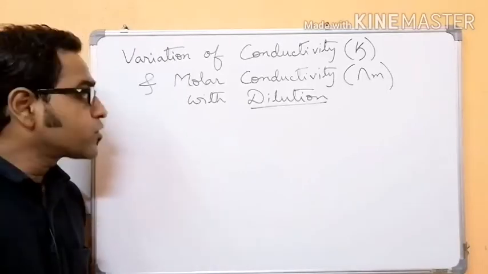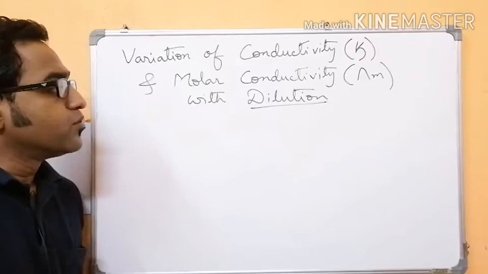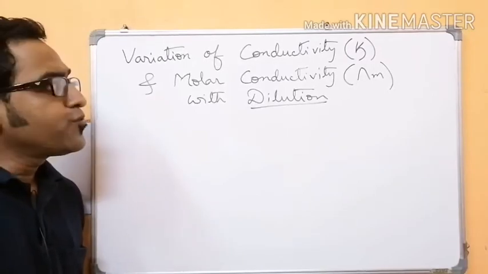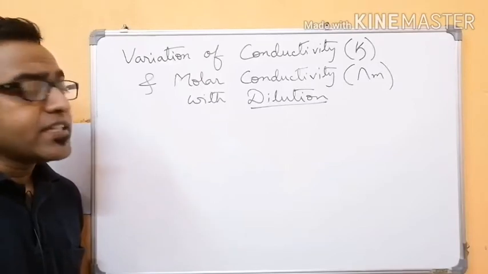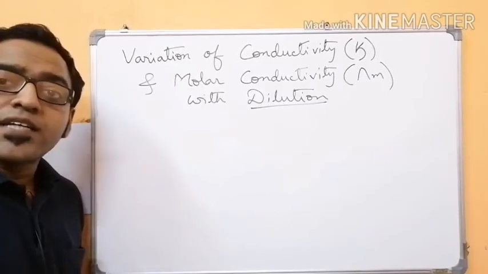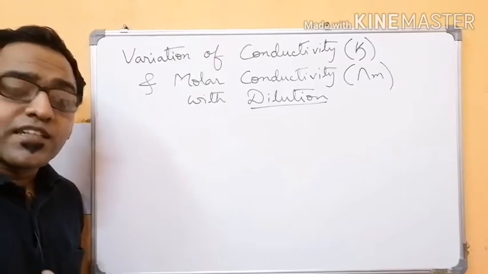So let's start with our topic, variation of conductivity and molar conductivity with dilution. So first of all we will see how conductivity, that is kappa, varies with dilution. So what is meant by dilution? Dilution means you are adding water, that means you are decreasing concentration.